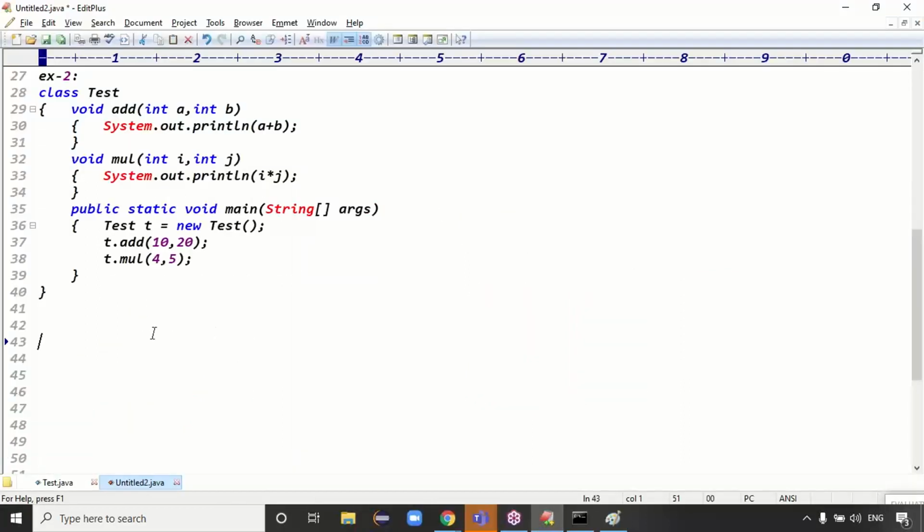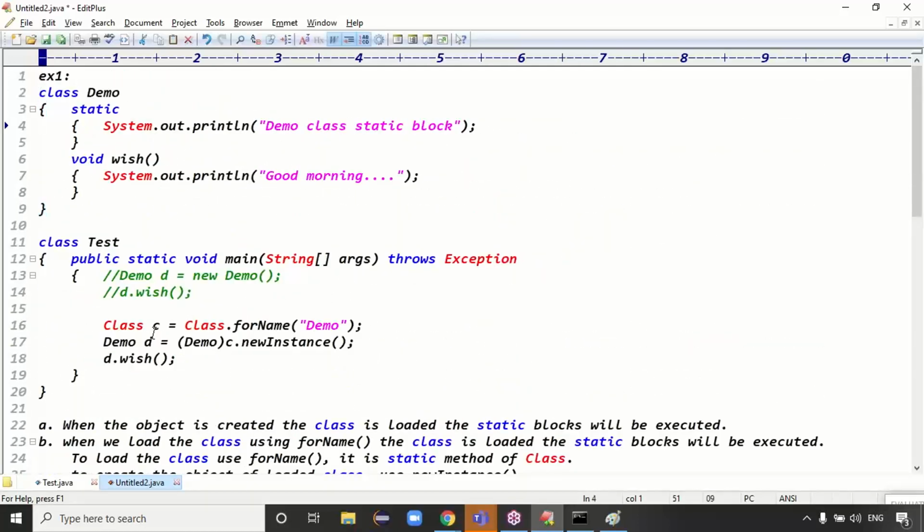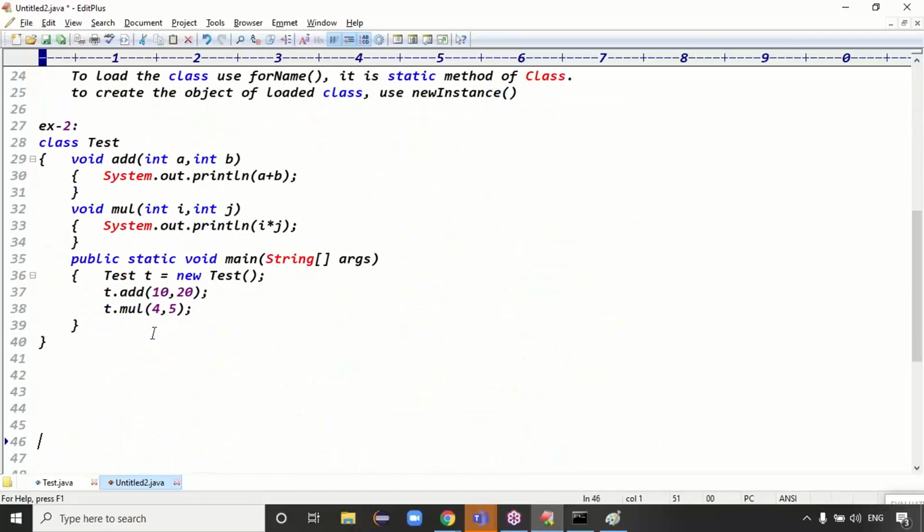So that is the second example, guys, the stack memory working, right? Who will create the stack memory, guys?